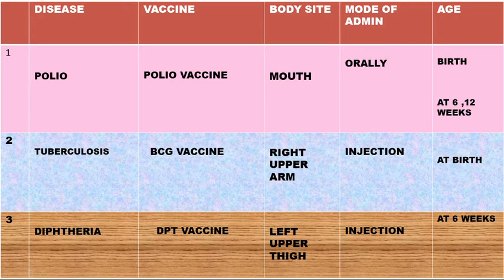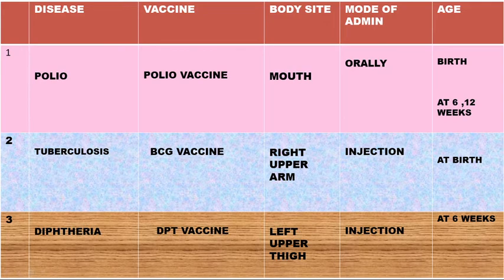Now, look at the first one, polio. Remember, polio is the short form of the word poliomyelitis. And I said polio is a childhood immunizable disease. The vaccine for polio is called polio vaccine. When they are immunizing a child, this polio vaccine is put into the mouth.